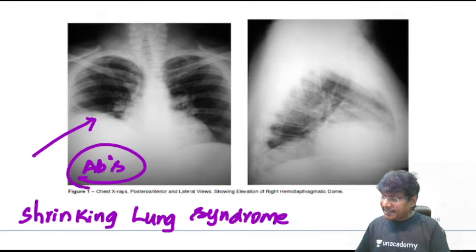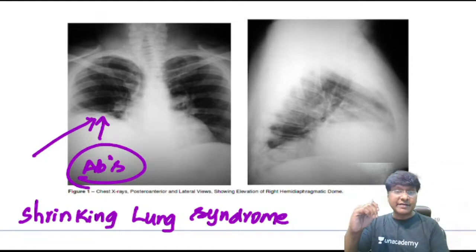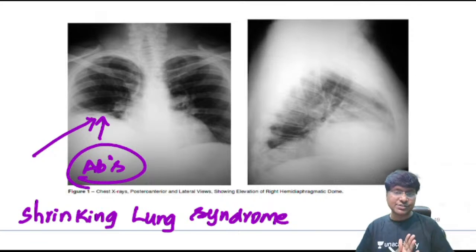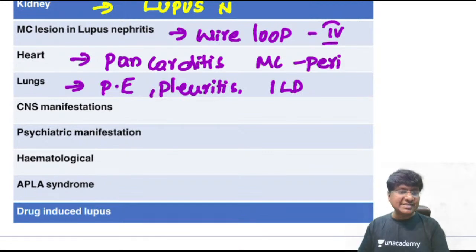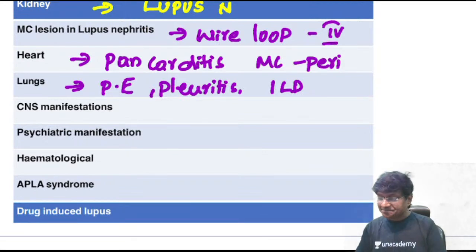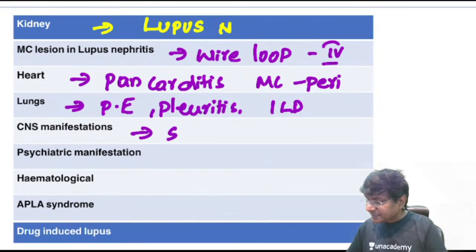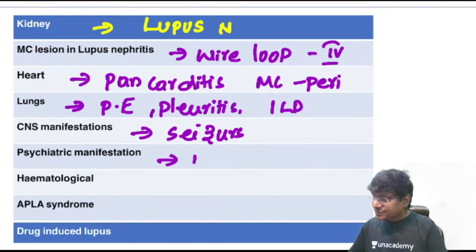Due to antibody formation against the diaphragm, there will be diaphragmatic paralysis and elevation of the dome of the diaphragm. The lung will be compressed. That is what is called shrinking lung syndrome. This is one of the rare manifestations. And in some cases, there can also be development of interstitial lung disease. And what will be the CNS manifestations in patients with SLE? The CNS manifestations will be in the form of seizures. And what will be the psychiatric manifestation? That will be in the form of psychosis.